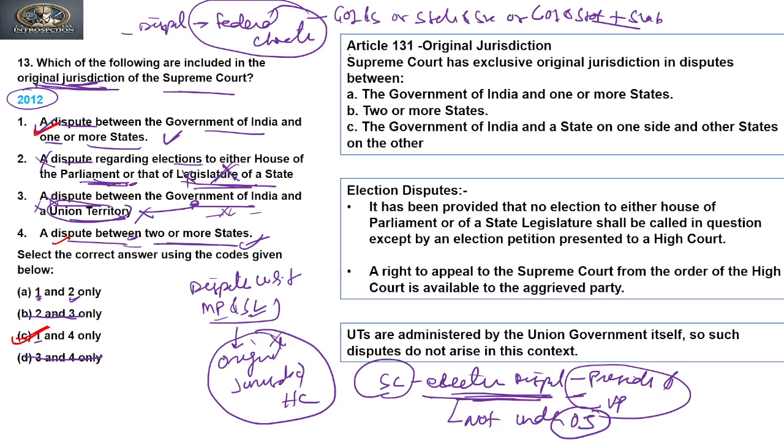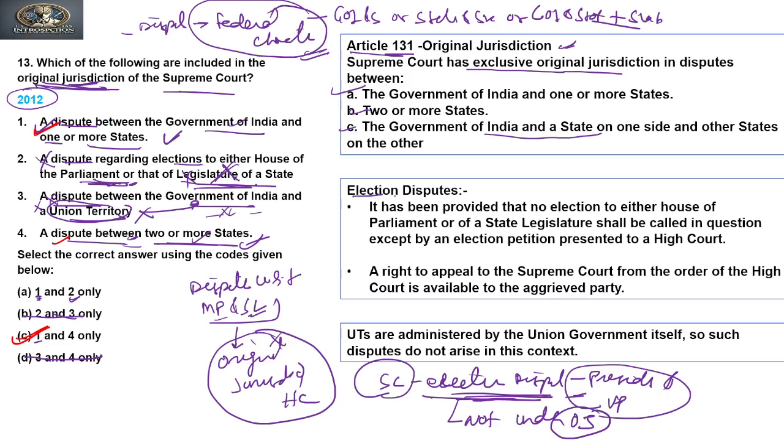Now if we analyze the reason or logic behind this answer, it says that Article 131, which talks about original jurisdiction, provides that the Supreme Court has exclusive original jurisdiction in disputes between the Government of India and 1 or more states, that is 1; between 2 or more states, that is 4; and the third says the Government of India and a state on one side and other states on the other side. So these are the original disputes, that is 1 and 4.